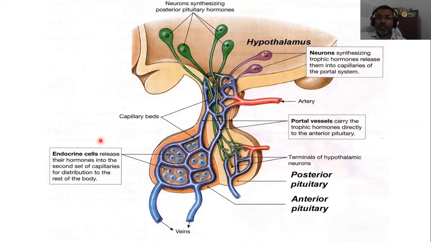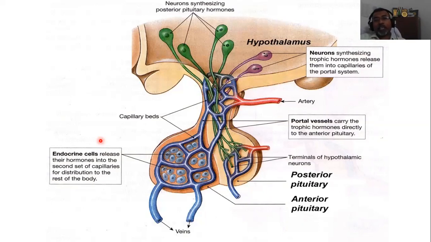By posterior pituitary, hypothalamus के अंदर ही खुद के न्यूरॉन्स होते हैं. These are like paraventricular nucleus and the supraoptic nucleus. These two sets of nuclei both contain the hormone producing mechanism, and they produce two peptide hormones like oxytocin and vasopressin. Another name of vasopressin is ADH.